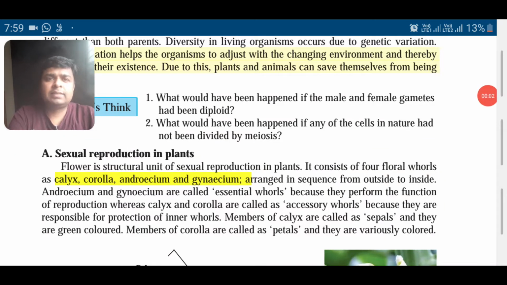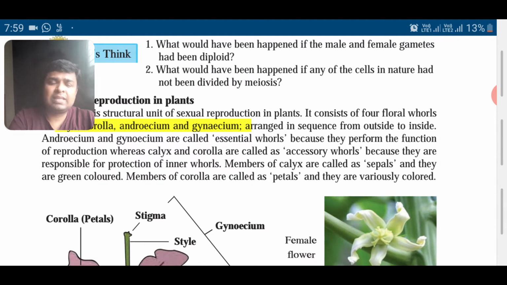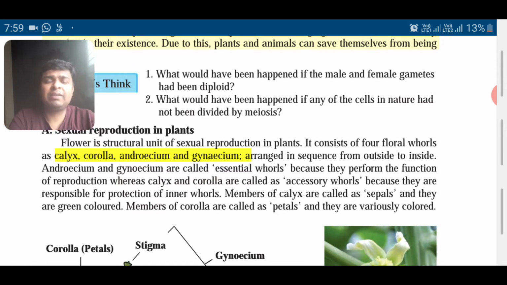Hello friends, let us start with sexual reproduction in plants. So flower is the main structural and functional unit of the plant which helps in sexual reproduction. It has four parts or four floral whorls, that is calyx, corolla, androecium, gynoecium. So these are the four floral whorls of the flower. They are arranged in a particular sequence. Outermost is calyx, then inside we have corolla, then androecium and then gynoecium.